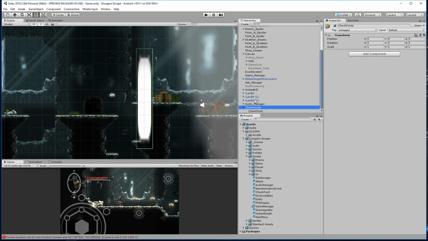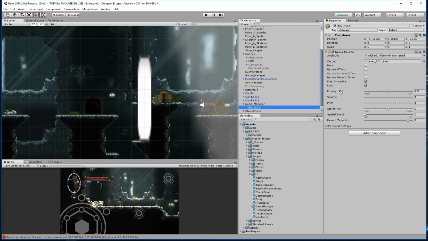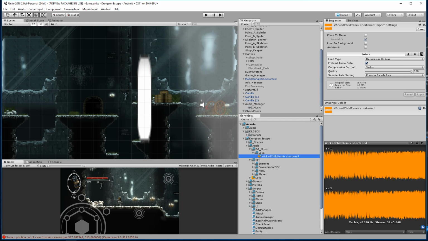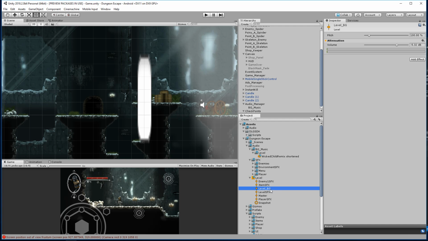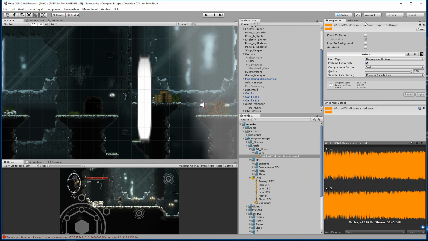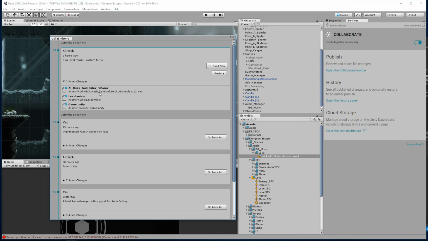All right, so if we look inside the audio manager, let's take a look. Here we have this audio manager and we have background music. Right now it's using this, which is the current one, I believe. And I actually don't see what he updated. Level BG, no. Huh, maybe it was that. Let me go look. What asset did he add? Oh, here we go. He added gameplay v2.